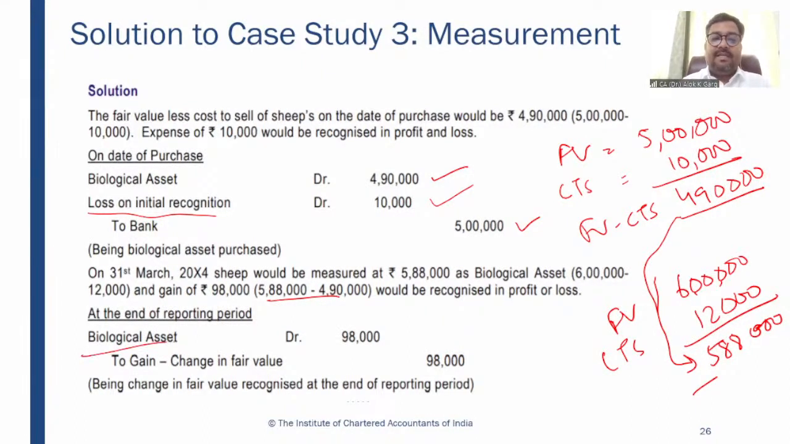So biological asset has to be debited by 98,000, and changes in fair value has to be credited by 98,000. Right. So biological asset account debit to gains, which is change in fair value, 98,000. Right.